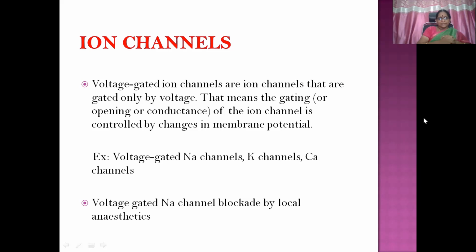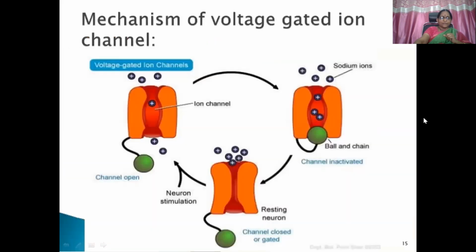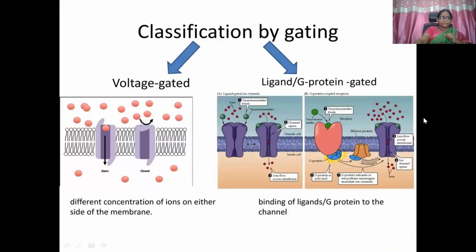Examples are sodium channels, potassium channels, and calcium channels, and sodium channel blockade by local anesthetics is a wonderful example here. How the voltage gated ion channels act we have discussed already. In ligand gated channels, only ligand binding results in opening of the channel. That is the difference between voltage gated and ligand gated.